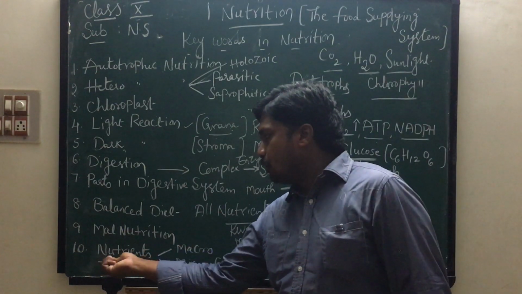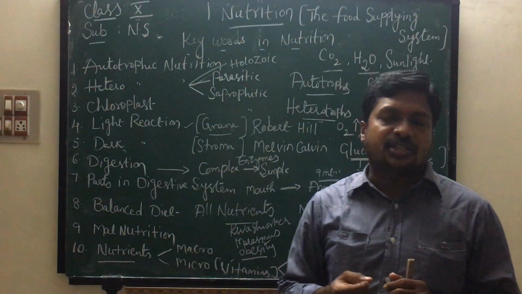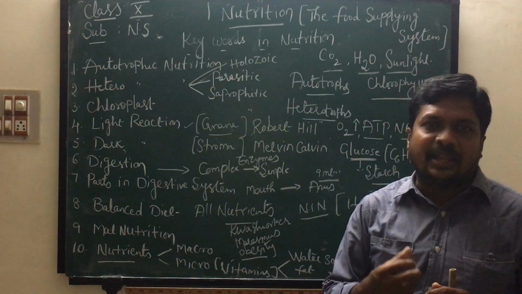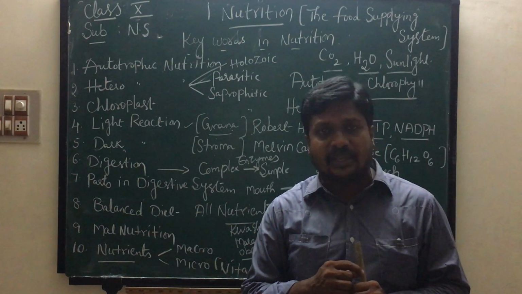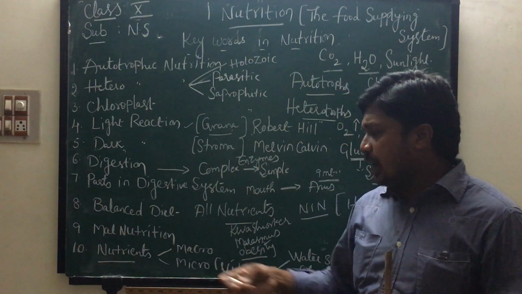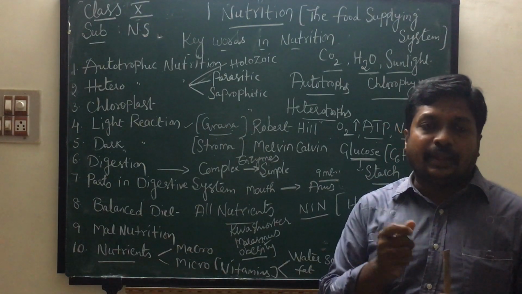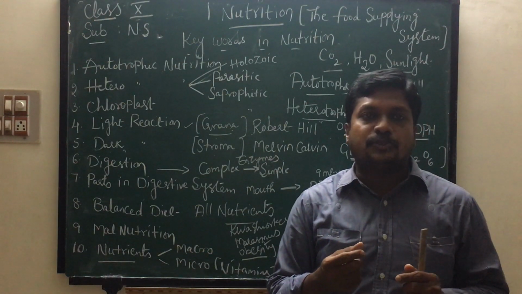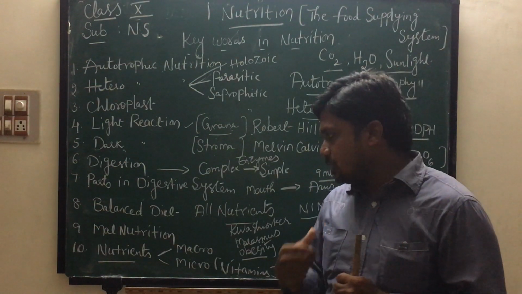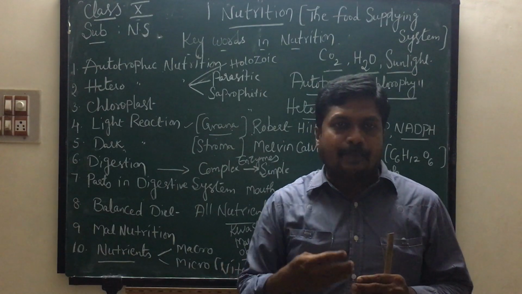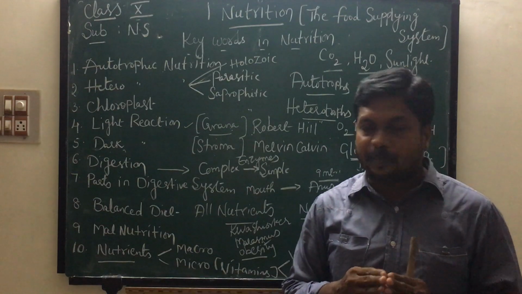And last one, nutrients. We know that nutrients are chemical substances very essential to our body for growth, bodybuilding and energy production. Carbohydrates, proteins, fats, vitamins, minerals, roughages and water come under nutrients. I will explain about roughages. Roughages are dietary fibers which help the easy movement of food in our digestive system. If roughages are absent in our diet, the person may suffer with a problem known as constipation.